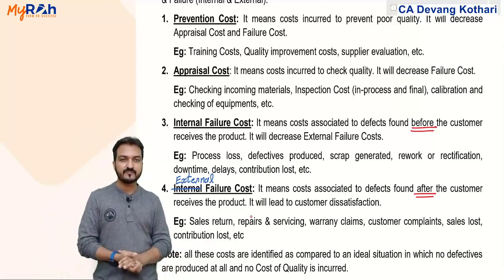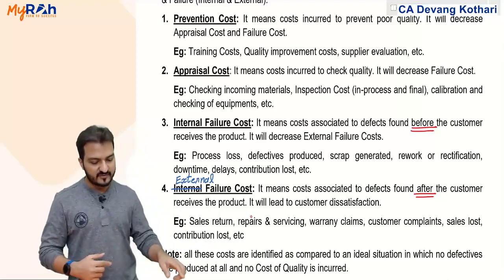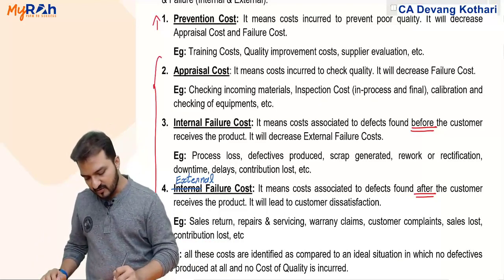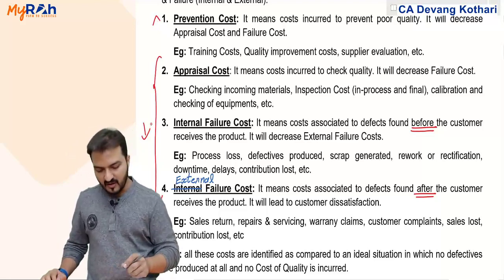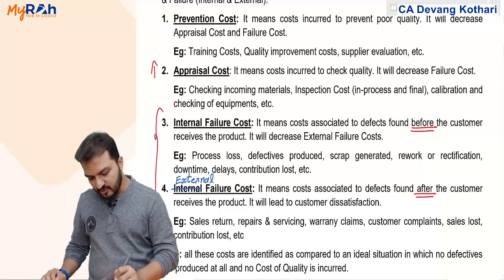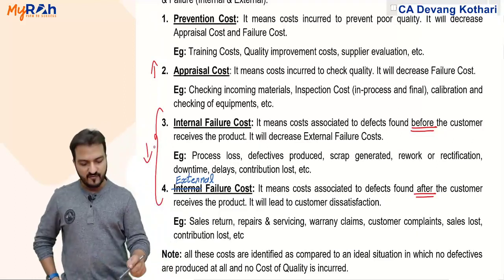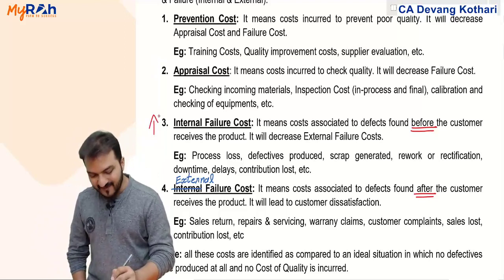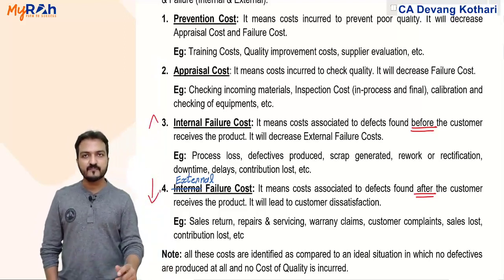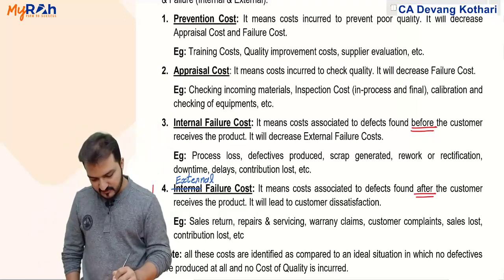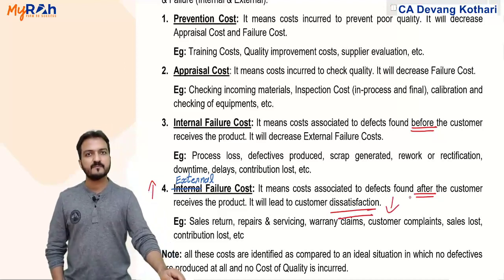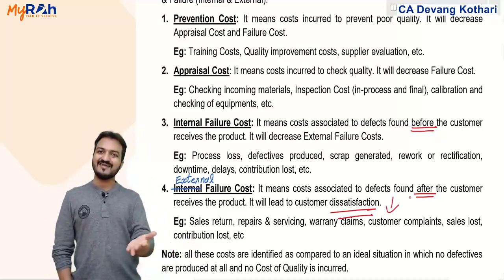And if you notice, I just gave you some relations between all of them. If prevention cost is incurred more, then all the remaining three will decrease. If appraisal cost is incurred more, then the remaining two will decrease. If internally you find the defectives more, then externally found defectives will decrease. And if external failure cost is incurred more, then customer satisfaction will decrease. This you can use in analysis.